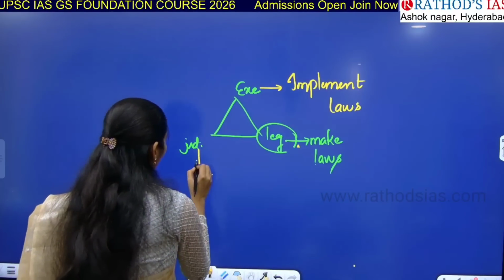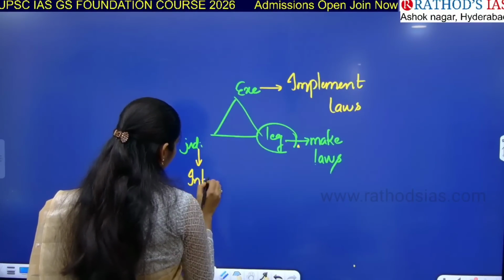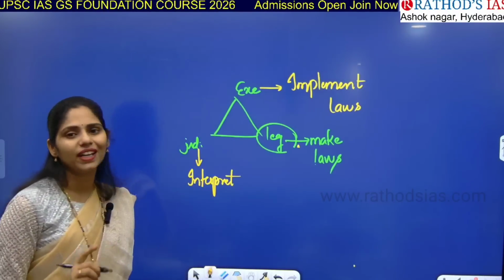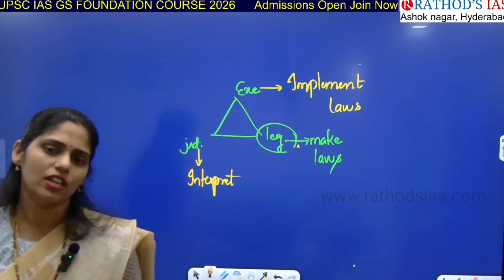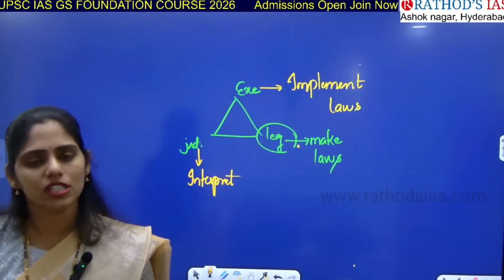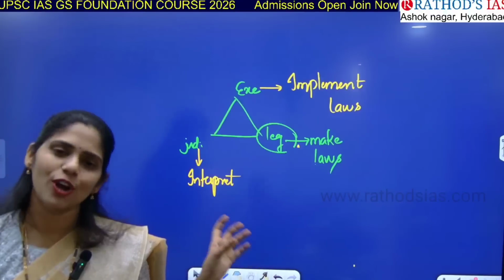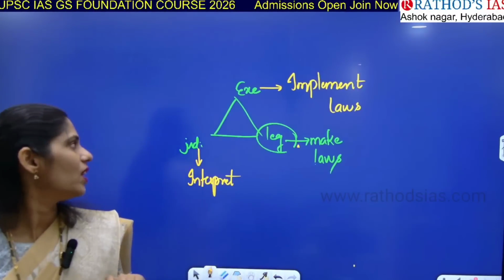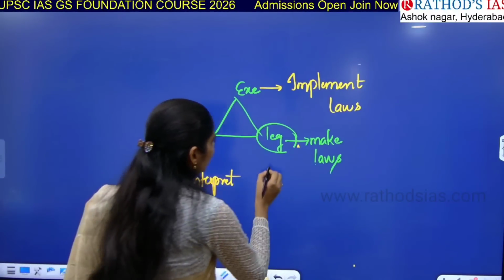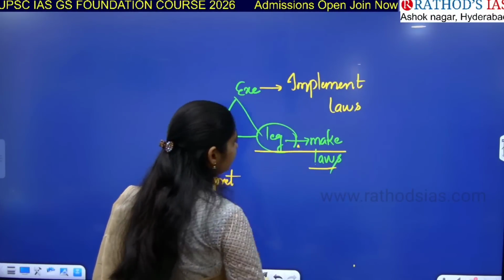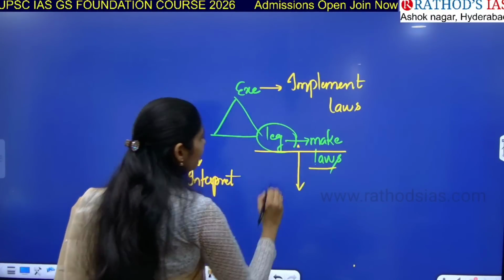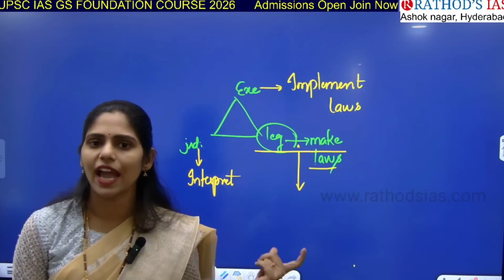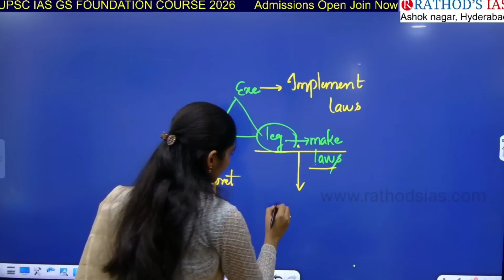And what does judiciary do? Judiciary will interpret the laws. It will check whether the laws made are according to our constitution or not. If it is according to the constitution, it's okay. If it is not, they will say that it is null and void, it is unconstitutional. So normally legislature will make laws. Whenever they are making laws, we have 2 houses at the central level, right? We have Lok Sabha and Rajya Sabha.